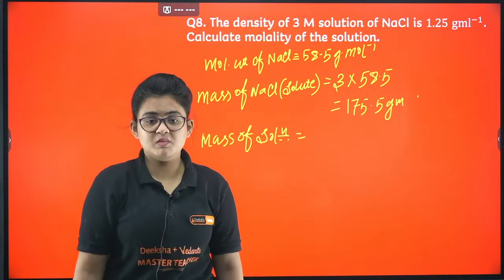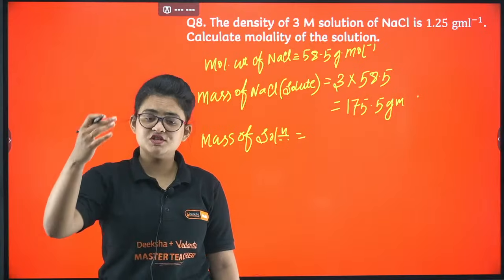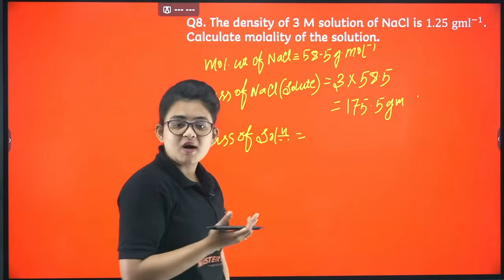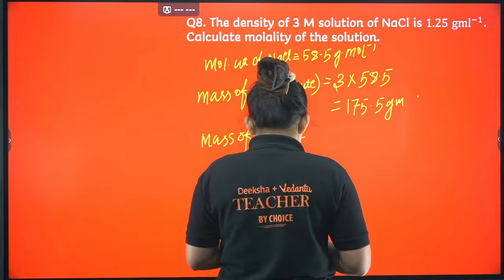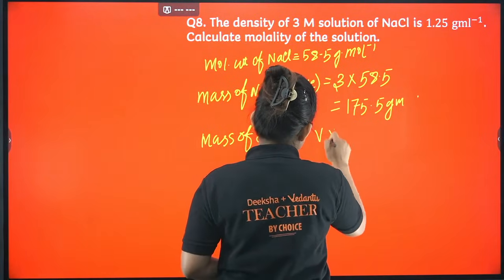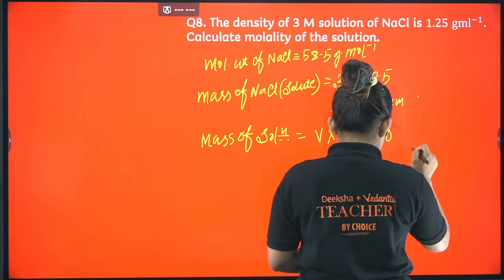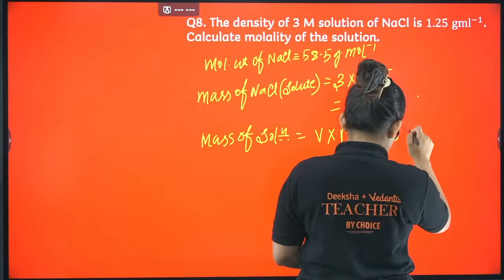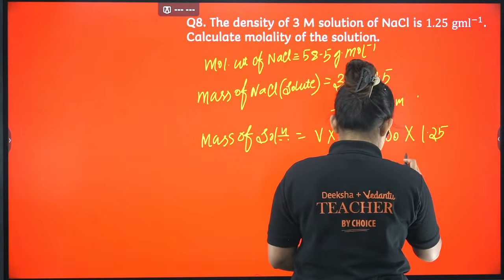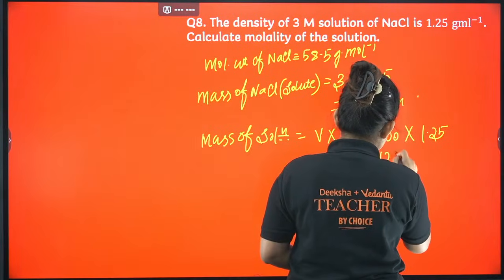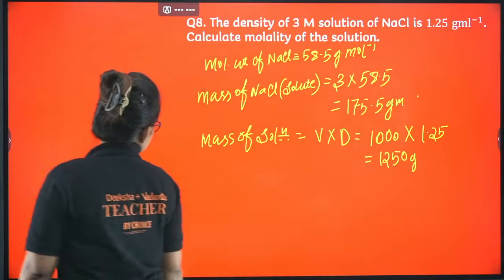Now density, you can calculate the mass. Density equals mass by volume, D equals M by V. So from there you can calculate mass. Mass is definitely going to be volume into density. Volume is 1 liter, which means 1000 ml, into 1.25, the density. If you calculate, 1250 gram will come, right?